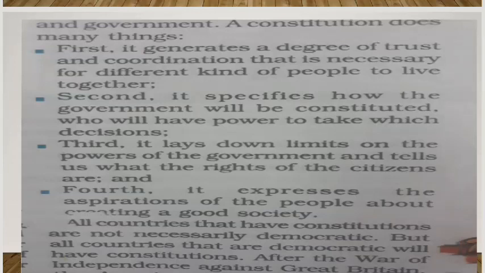Fourth, it expresses the aspirations of the people for creating a good society. हमारे एस्पिरेशन, हम अच्छी सोसाइटी कैसे बनाए. For example, every person wants development. In the very same way, when we got independence, our country was underdeveloped. So now our country is developing. Our aim is to make it developed. So it shows our aspirations.